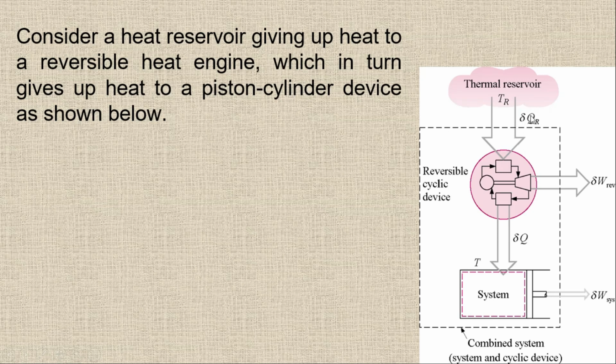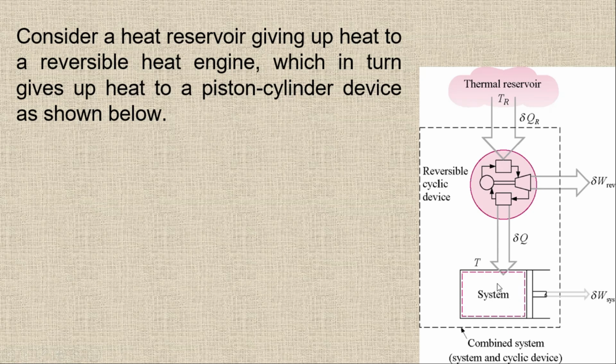So we are getting a small amount of QR from the thermal reservoir. This QR is shifted to this reversible cyclic device. This cyclic device is performing work which goes out from the system, and the heat rejected from this reversible cyclic device is transferred to this piston cylinder device.